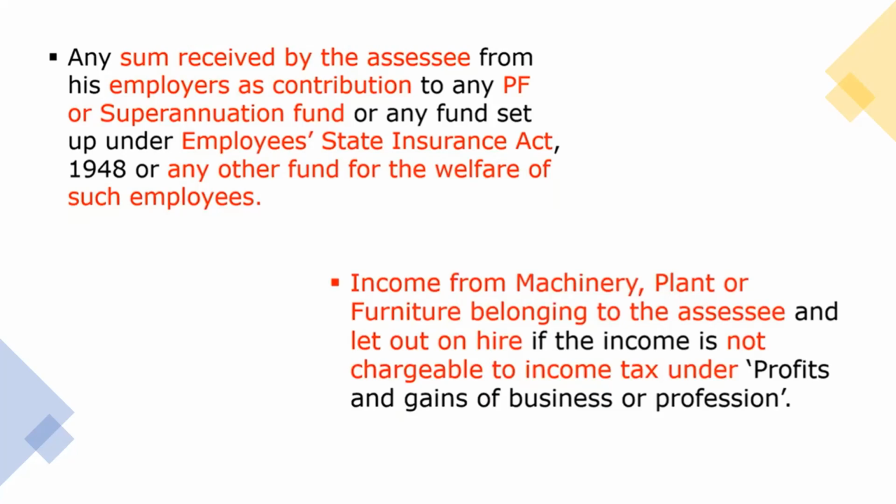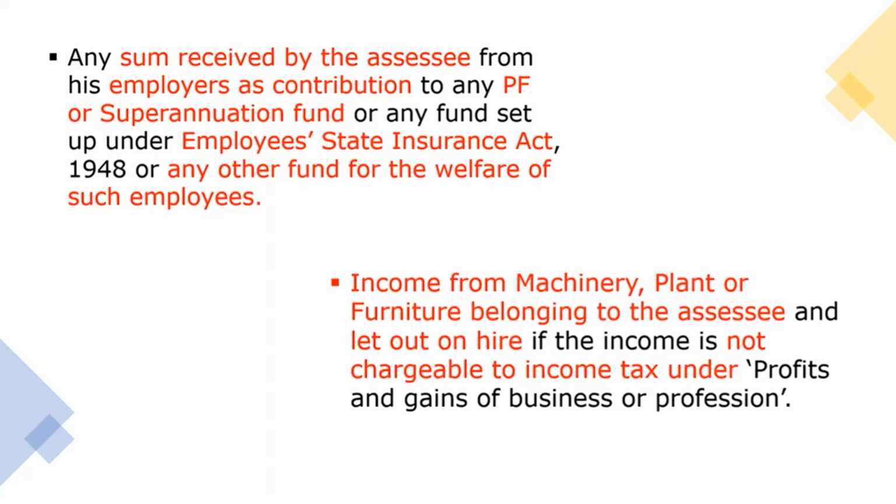Then next one is income from machinery, plant, furniture belonging to the assessee and let out on hire, if the income is not chargeable to income tax under profits and gains of business and profession. What is the meaning of this? Think that we are running a business. We have certain machineries, plant or furniture or any kind of asset, and the asset belongs to the assessee.